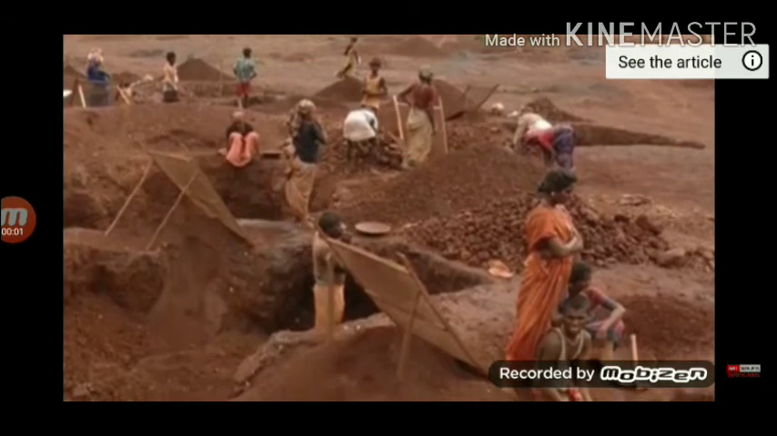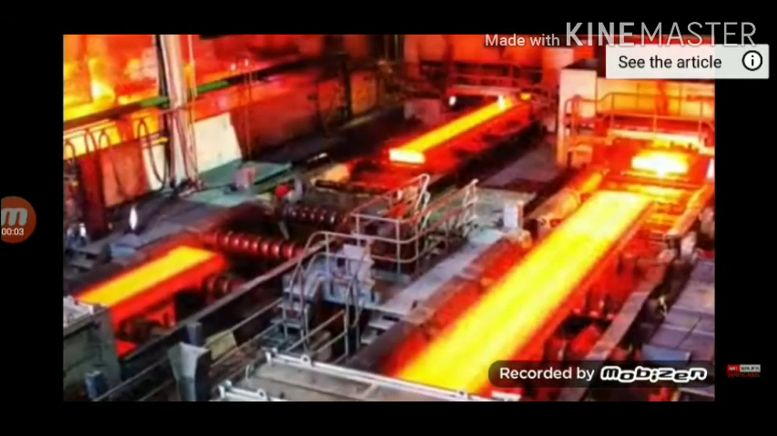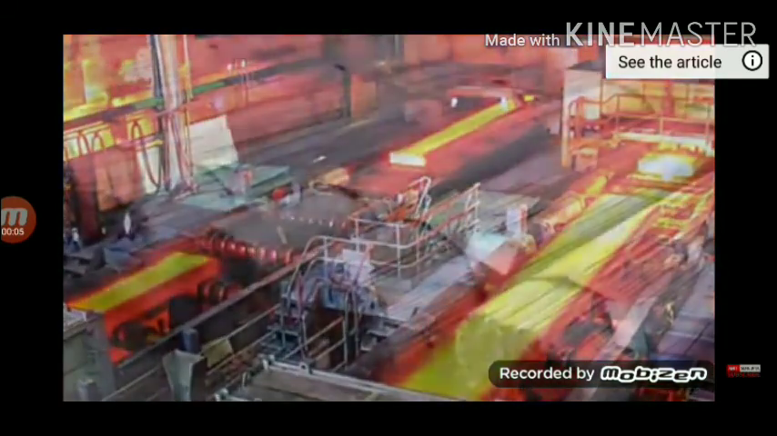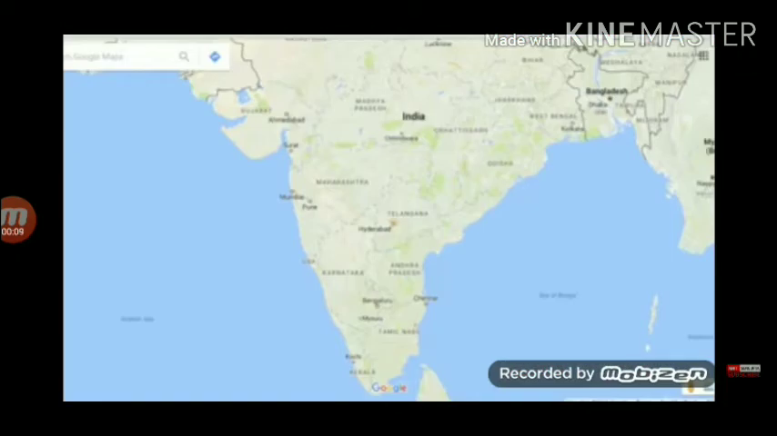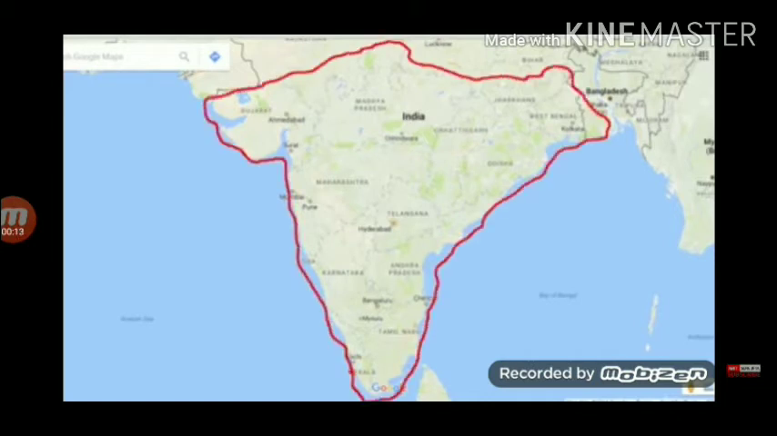Extracting iron ore is a primary activity, and all the iron and steel products that are later formed from iron ores come under secondary activity. Iron ore mines in India are only found in the Deccan Plateau, which is this big region over here.